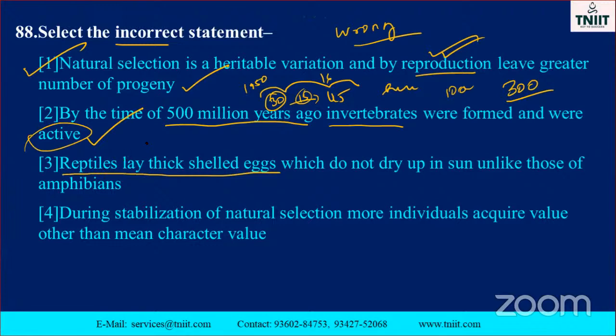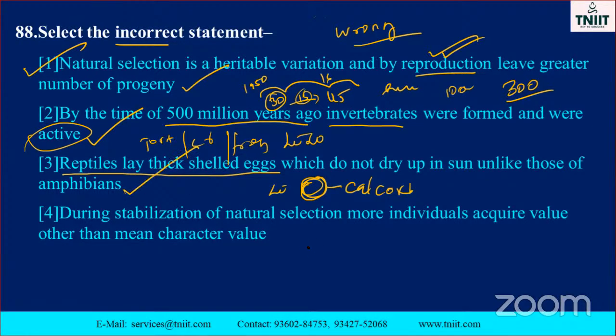Just imagine: tortoise, crocodile, lizard. Take an example of a lizard egg. The shell is very thick in nature, calcium carbonate, which does not dry up in the sun, unlike those of amphibians. Yes, it is also correct.